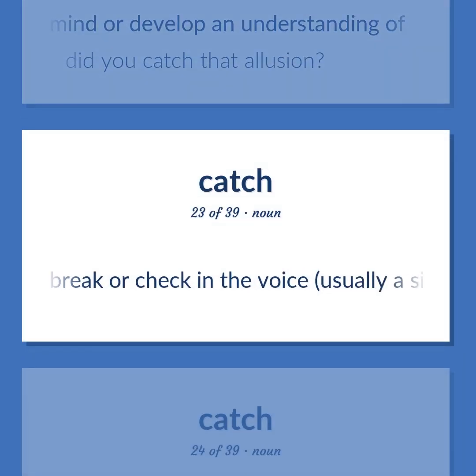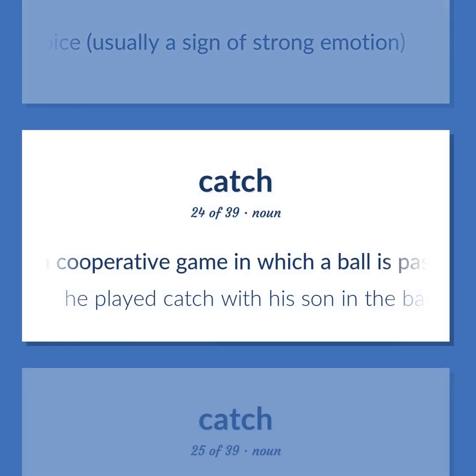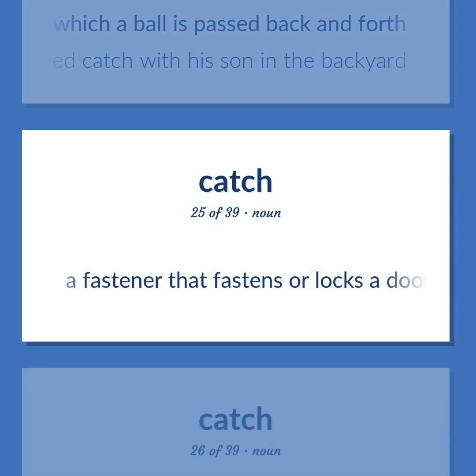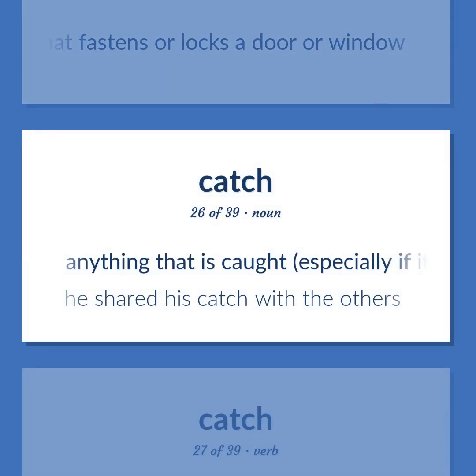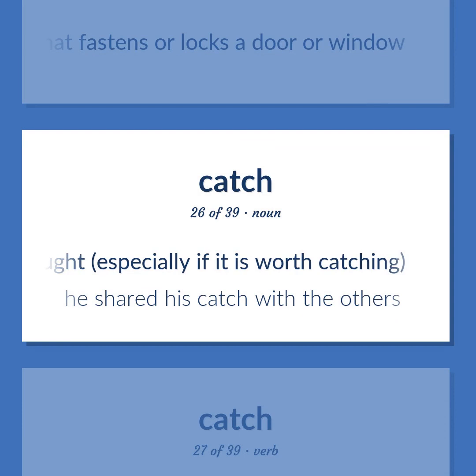A break or check in the voice, usually a sign of strong emotion. A cooperative game in which a ball is passed back and forth. He played catch with his son in the backyard. A fastener that fastens or locks a door or window. Anything that is caught, especially if it is worth catching. He shared his catch with the others.